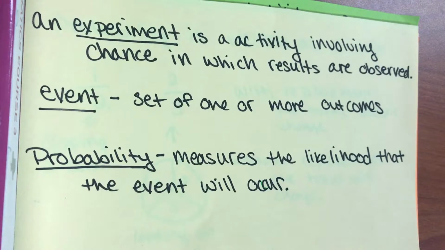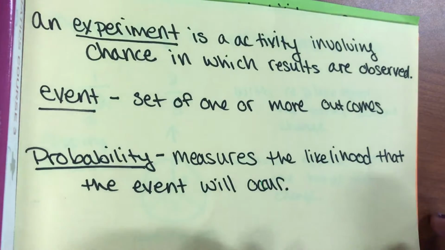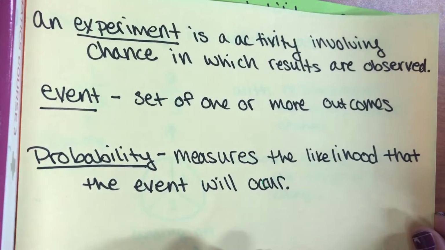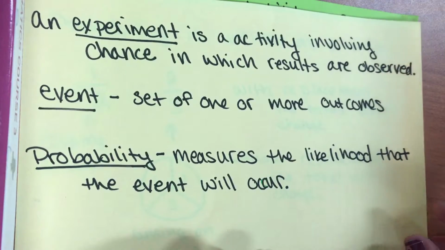No, you're using way too much articulation in your voice. Event, a set of one or more outcomes. There you go. Probability, slower. Measures the likelihood that the event will occur. So you should be very thankful that you've got us crazy people doing your videos. I'd take crazy over boring. And we love you. Anyways, by now they really should have their vocabulary written down, correct?